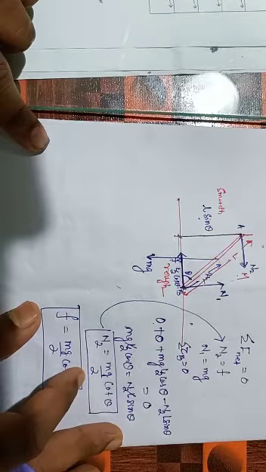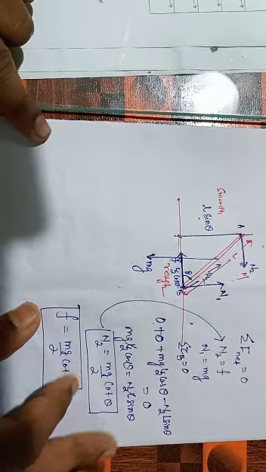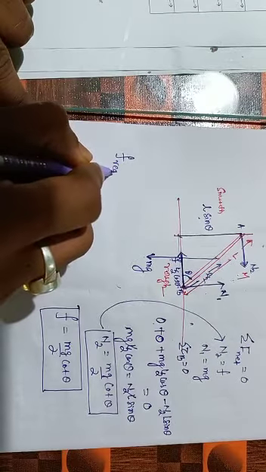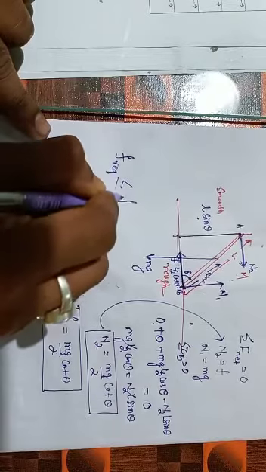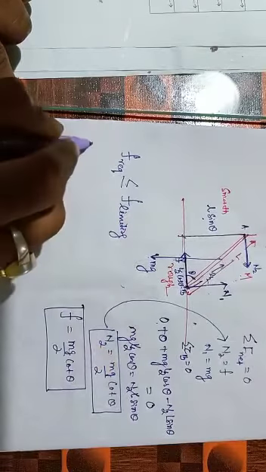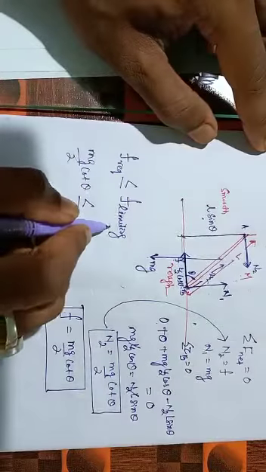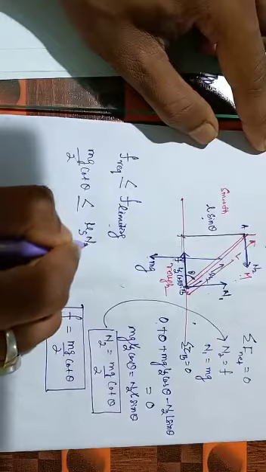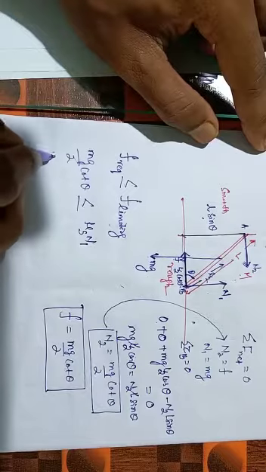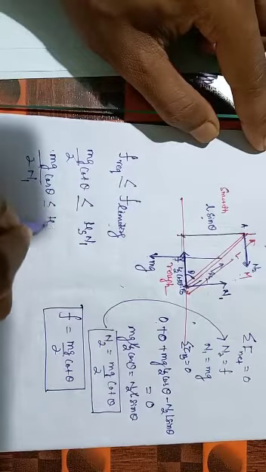Also, the examiner can ask you what should be the maximum value of coefficient of friction so that the body does not slide. We know that if the body does not slide, your required friction must be less than or equal to your limiting friction or maximum friction. Your required friction is mg by 2 cot theta, and your maximum value of the friction is mu s N1, where mu s is the coefficient of friction. So mg by 2 cot theta upon N1 is less than or equal to mu s.